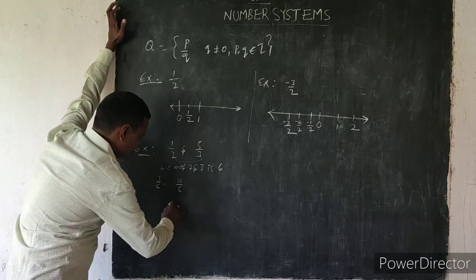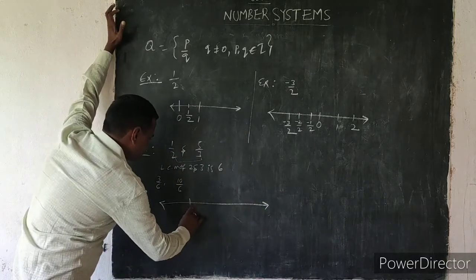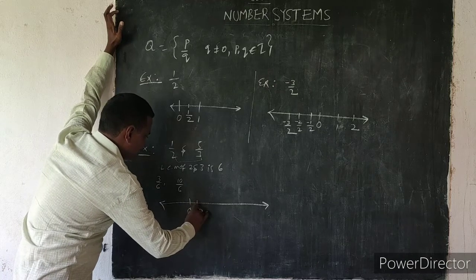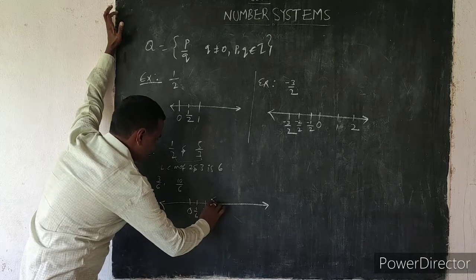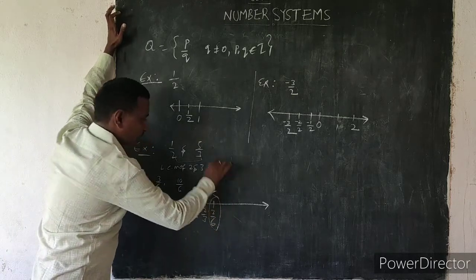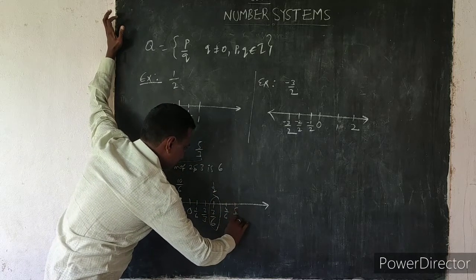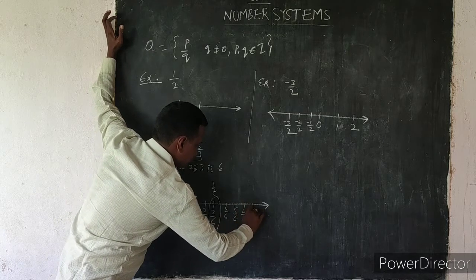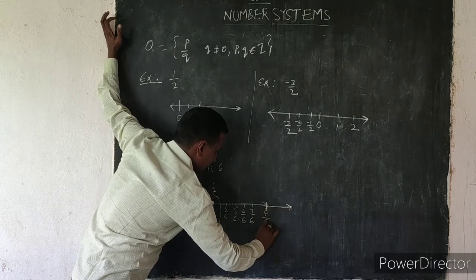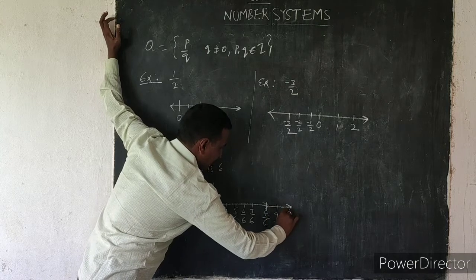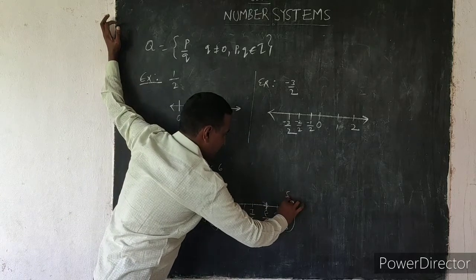Okay, now draw a number line. This is the 0. Next, 1 by 6, 2 by 6, 3 by 6. 3 by 6 means 1 by 2. Next, 4 by 6, and so on up to 10 by 6. 10 by 6 means it is the 5 by 3.